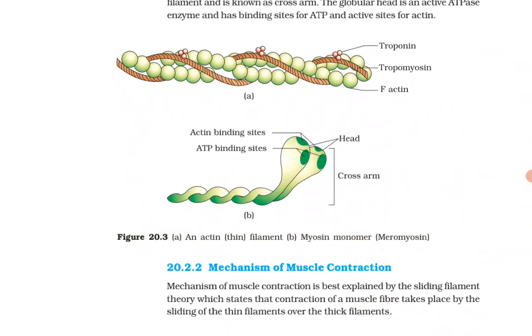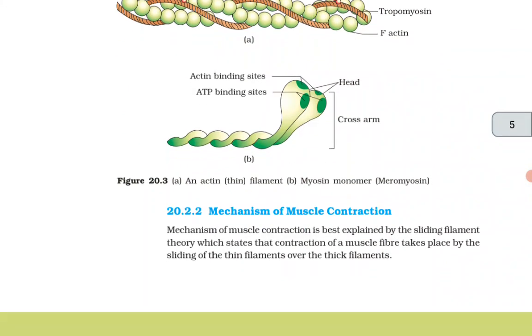Figure 20.3: A is an actin, that is thin filament, and B is the myosin, with the monomer being meromyosin.